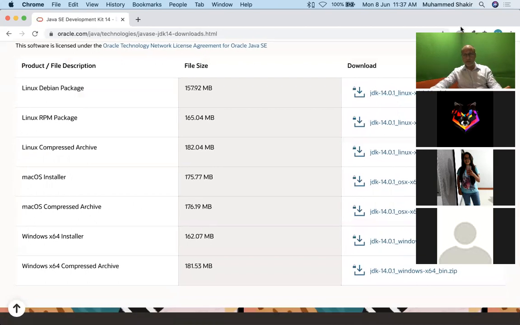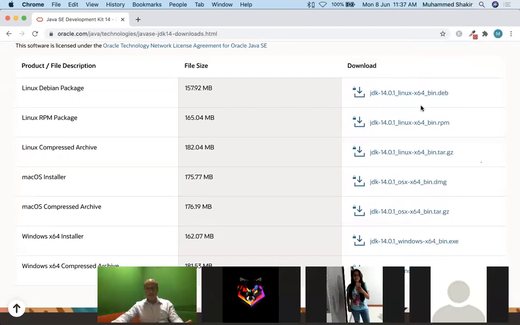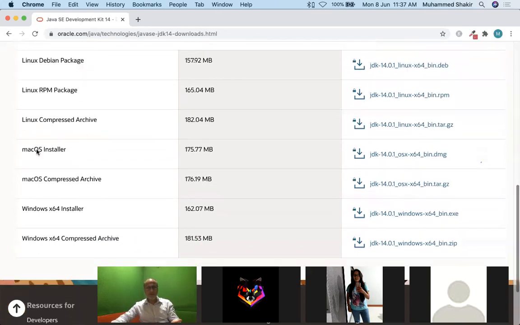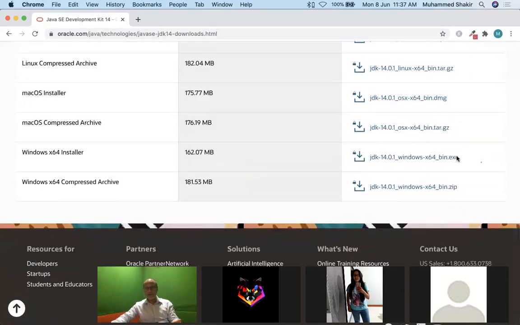It doesn't give you one single download. It tells you that this is for Linux, this is the package that you want to download. For the Mac installer, this must be the one that you download, the DMG file. For the Windows installer, this is the exe file that you will be downloading. And if you just want to download a zip file and unzip it, then this is what it is. But that is also very much dependent on the operating system.